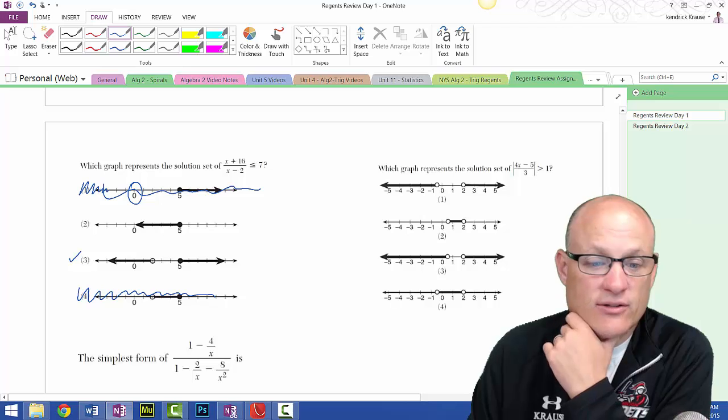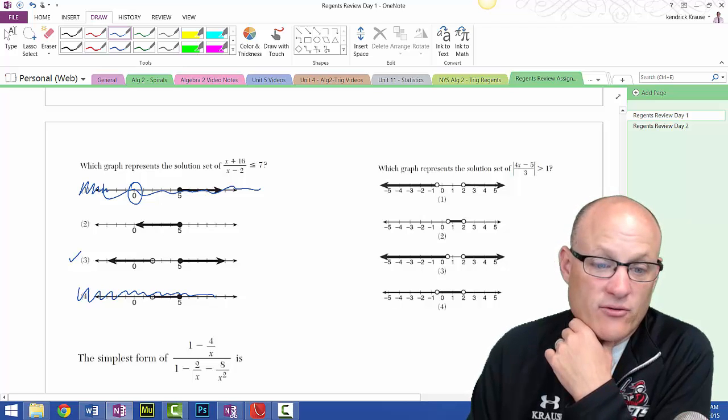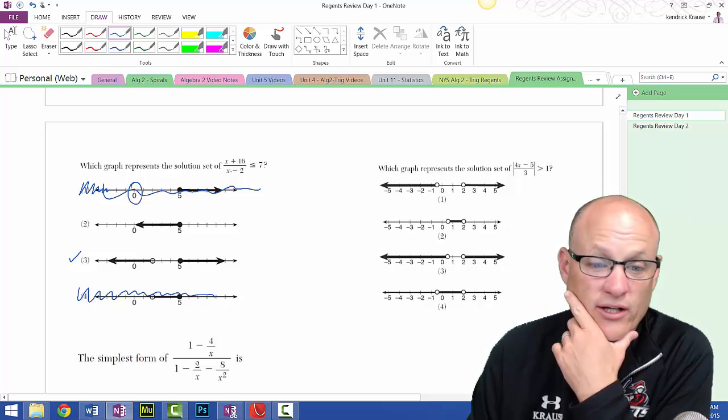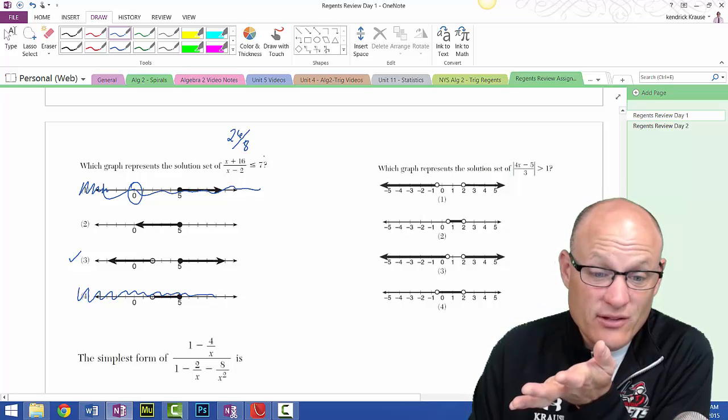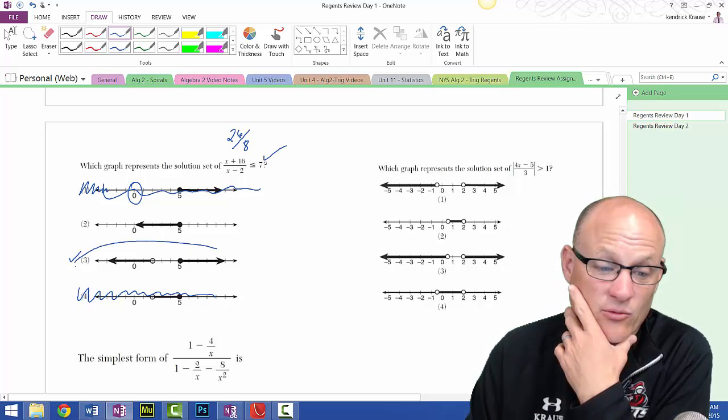Now let's test 10. 26 over 8. Isn't that a little over 3? Which is less than 7. And that works. That's the right answer.